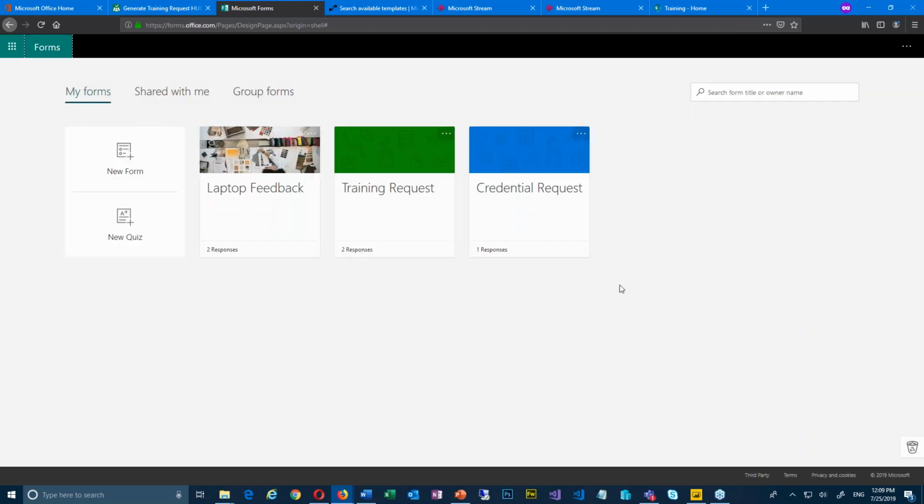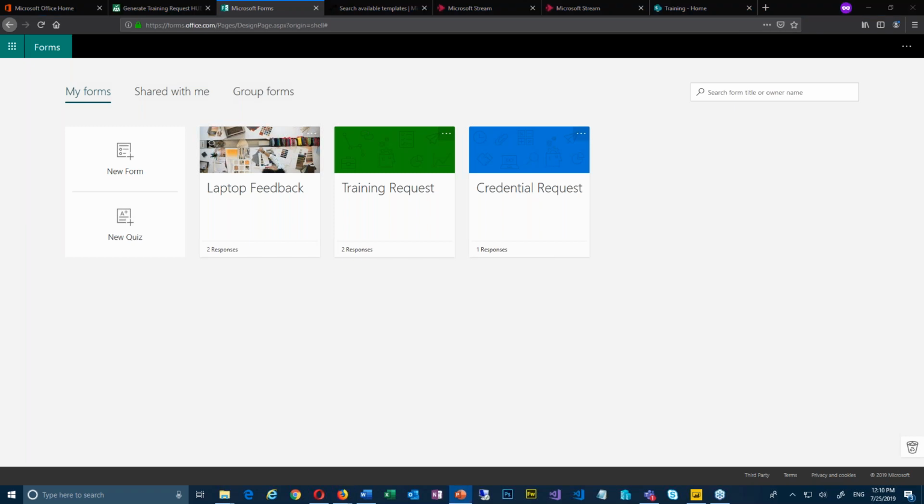Okay, awesome. So Microsoft Forms, very, very powerful. We're not finished with that. We're going to talk about Stream for a little while, and then I'm going to roll back around and actually show you how Forms fits into some of these other pieces of the puzzle. Let's go back over to our slides.